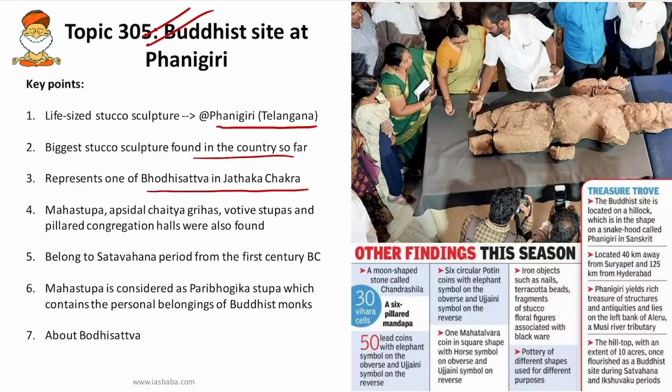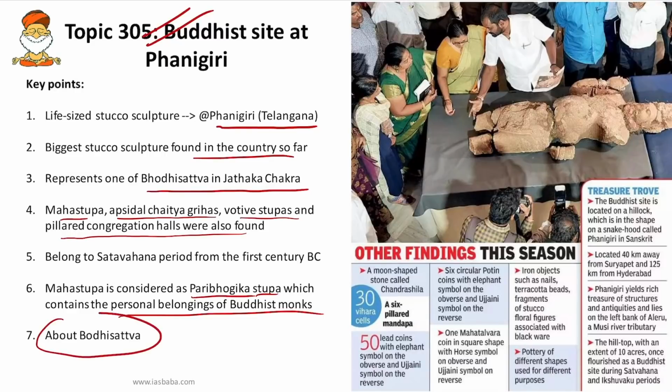Apart from the life-size stucco, a Mahastupa, apsidal Chaitya Grihas, votive stupas, and pillared congregation halls were also found. They are said to belong to the Satavahana period from the 1st century BC, and the Mahastupa is considered a Paribhogika Stupa, which contains the personal belongings of the Buddhist monks, a practice that was prevalent during the Ashoka period and continued till the 4th century AD.